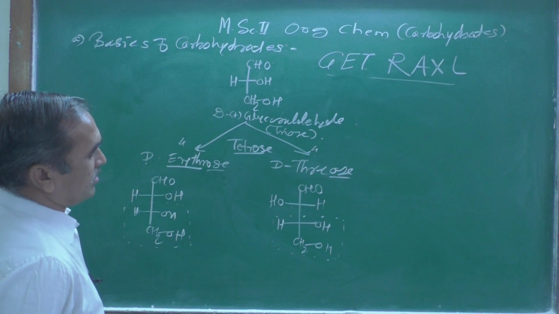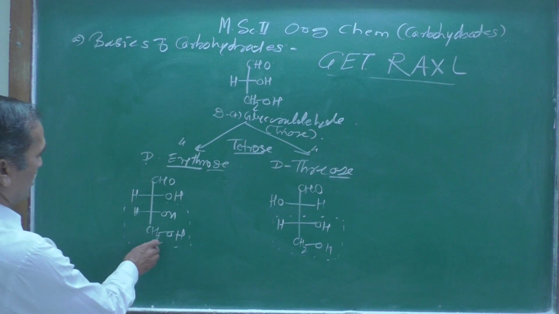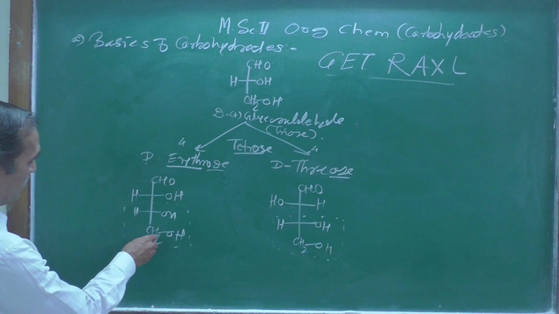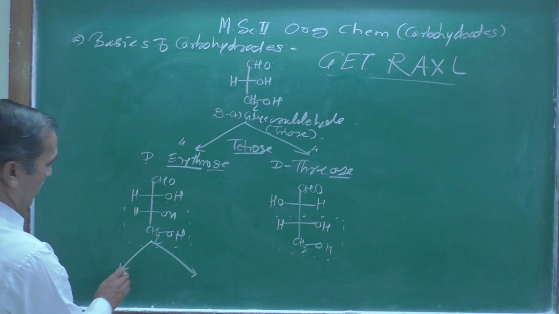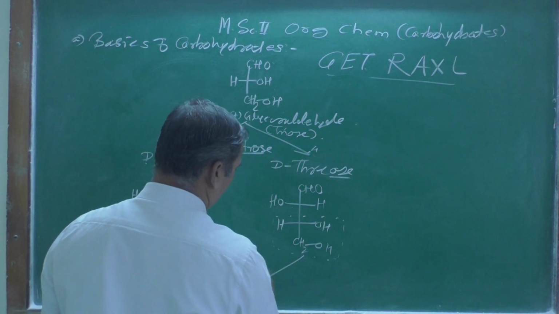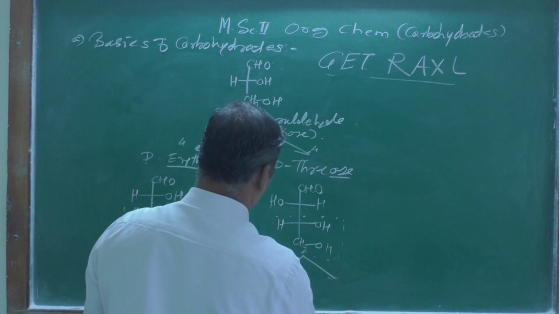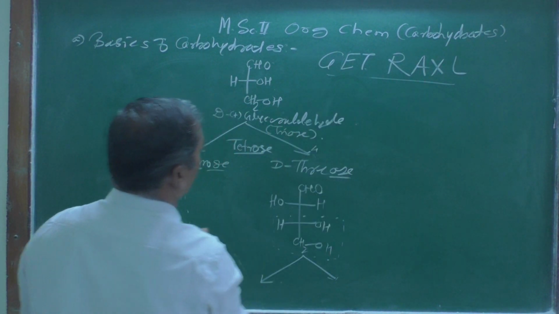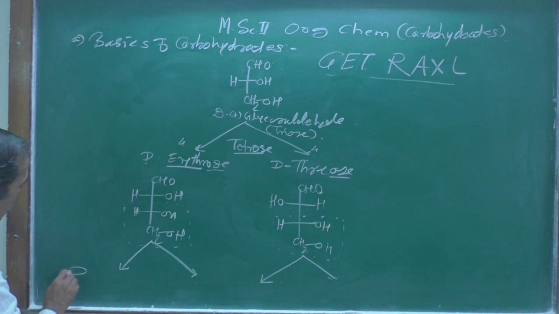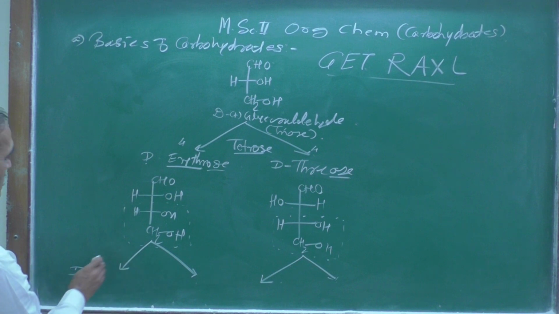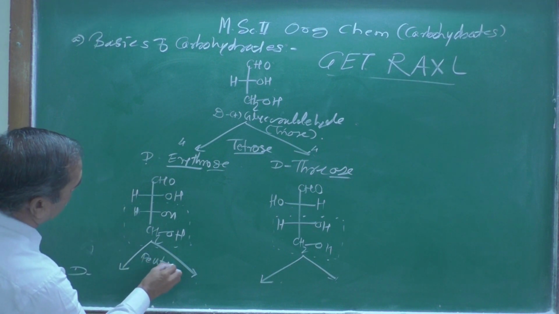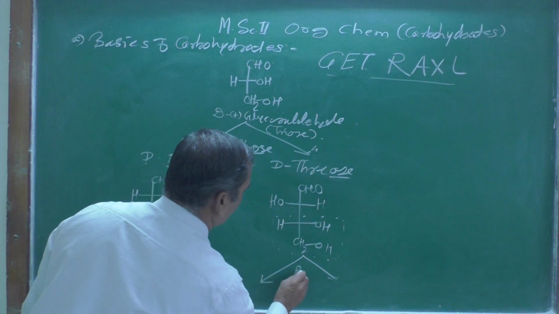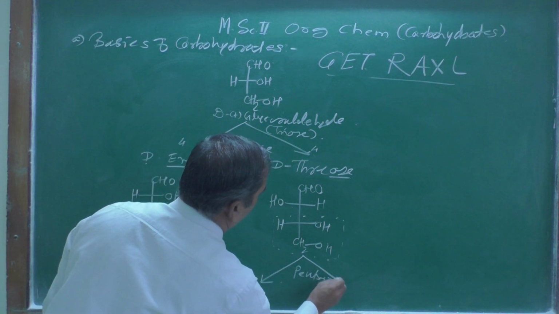Now remember, what is going to happen from this? Again two things are happening here. Here we are going to get a pentose, and here also we are going to get a pentose, right?